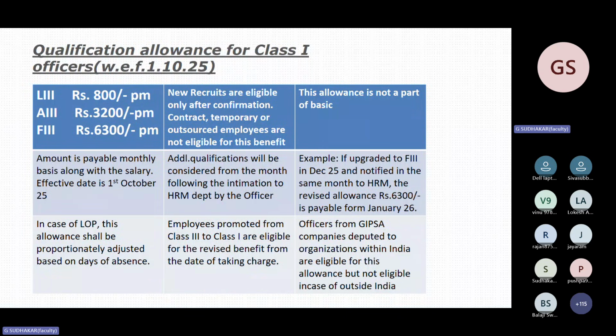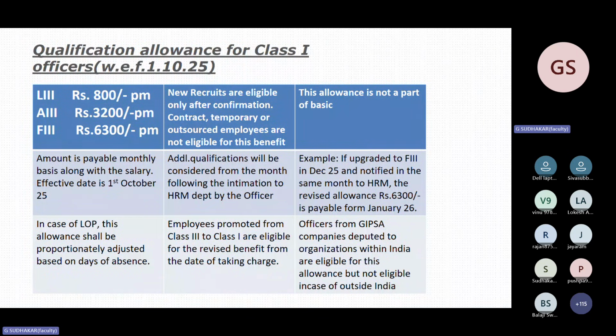Technical qualification allowance for class 1 officers, effective from 1/10/25. Licentiate 800 rupees per month, associate 3,200 per month, fellowship 6,300 per month. I think GIEAIA has already issued the circular in the month of October 25. Now many companies, I think 2 companies, New India has released. I don't know about National and Oriental and United, but they got this GIEAIA circular. Individual board has to approve the amount. New India got the circular 2 days back. I think maybe United India and National Oriental will get it subsequently in a day or 2.